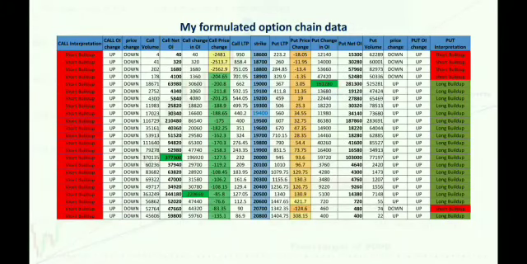This is my version of option chain data. The problem is, on the NSE website, it provides you only the current snap of the data and not the previous or the historical view of the option chain. In order to get that, you need to buy some data services from NSE or any other data provider, but it will definitely incur some cost.